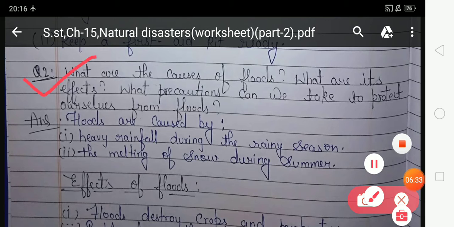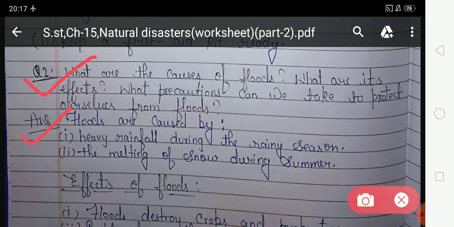Your second question is, what are the causes of floods? What are its effects? What precautions can we take to protect ourselves from flood? So in this question you have to write about the causes of flood and the effects of flood, and there are certain precautions that you should take to protect ourselves from flood.